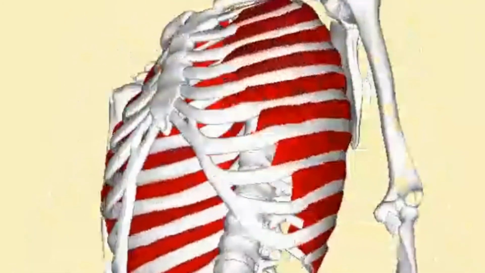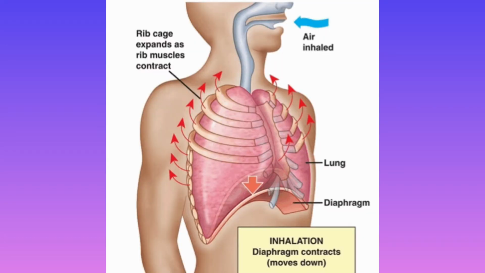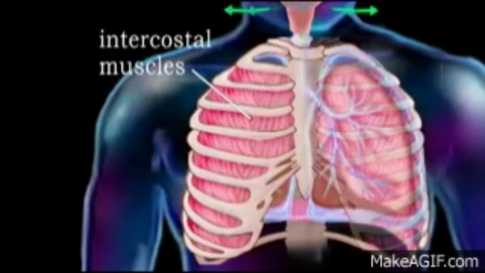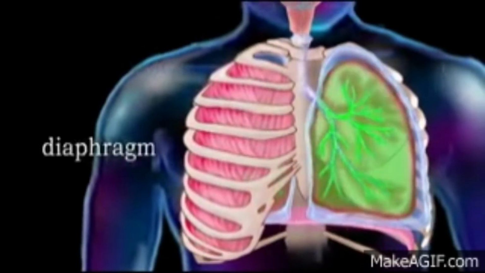What happens here? The external intercostal muscles contract and pull the ribs and the sternum upward and outward, thus increasing the volume of the thoracic chamber in the dorsoventral axis. Thus, the overall increase in the volume of the thoracic cavity causes an increase in the pulmonary volume.